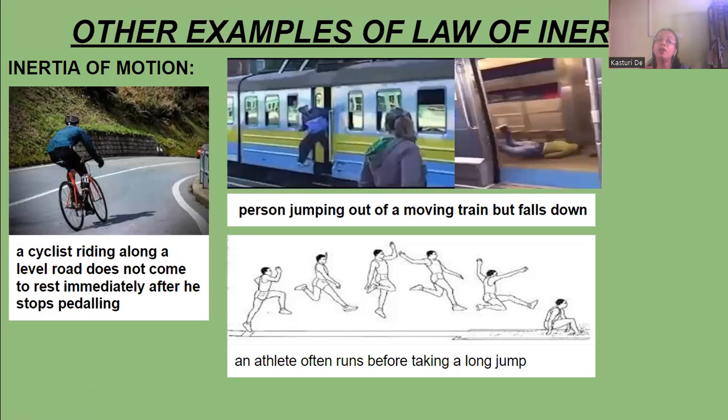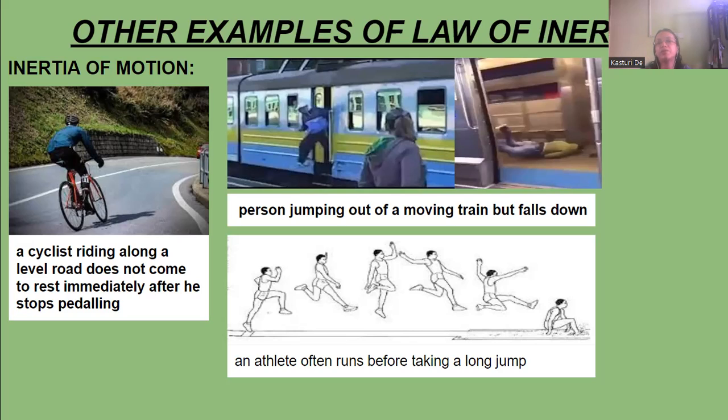Why? Because when he has stopped paddling, the cycle initially was in the state of motion and in constant velocity. When he has stopped paddling, it will not immediately come to rest. So the cycle will move on a little bit, and then after some time it will come to rest.